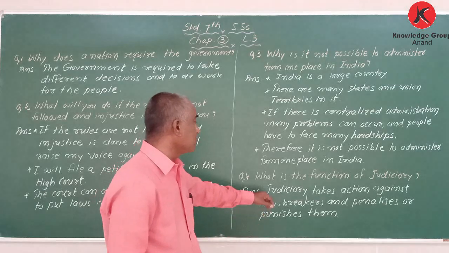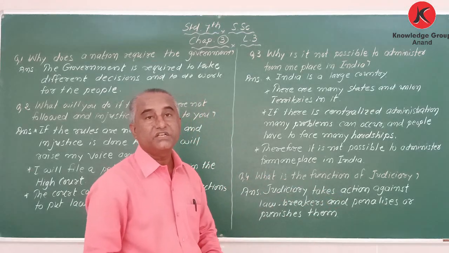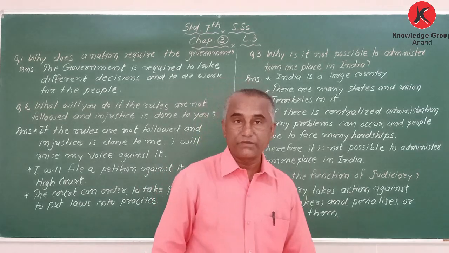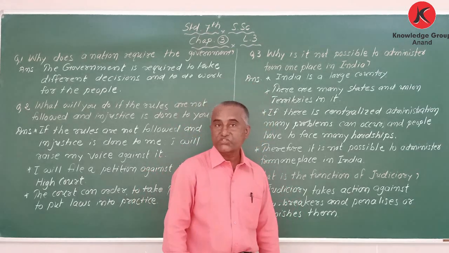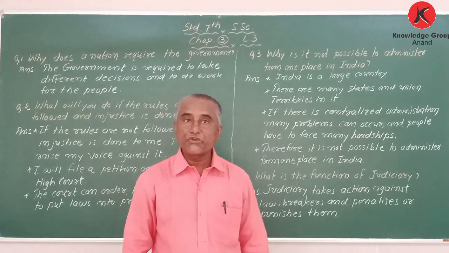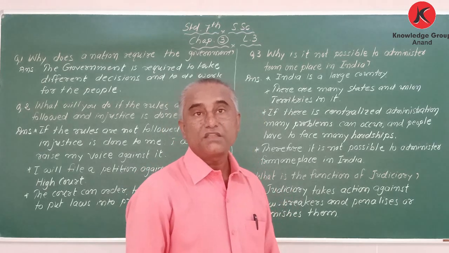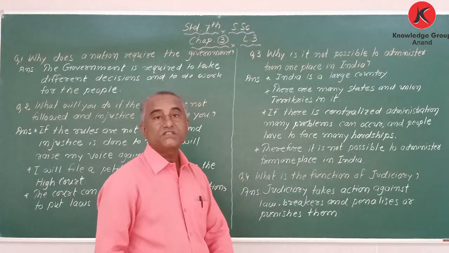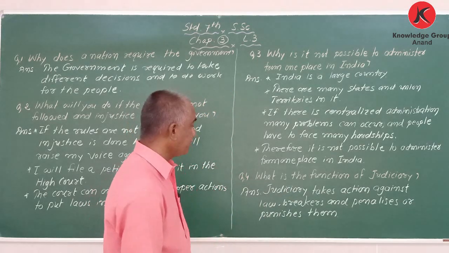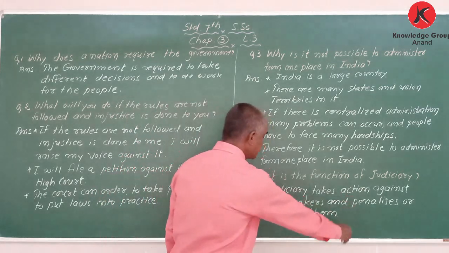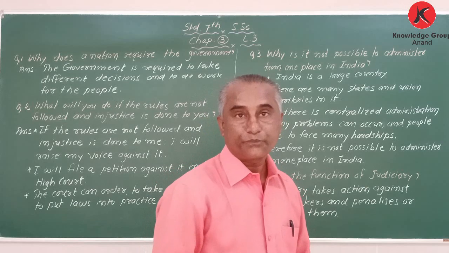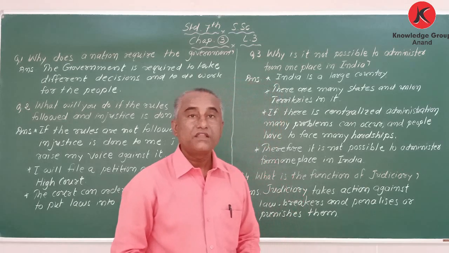And the next question is, what is the function of the judiciary? My dear student, the judiciary is the third organ of the government. The first organ is the legislature, the second is the executive, and the third is called the judiciary. What is the function of the judiciary? The judiciary takes action against lawbreakers, those who do not follow the law. One who does not follow the law is called a lawbreaker. So what does the judiciary do?